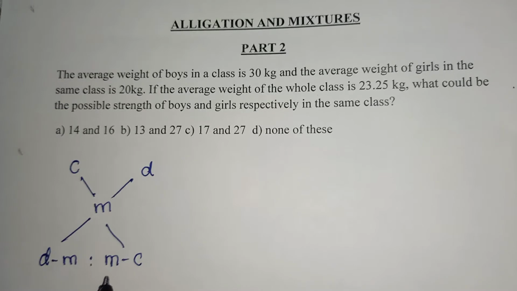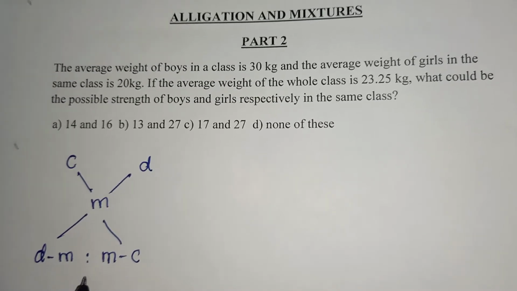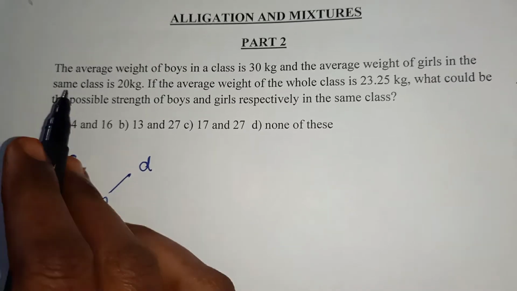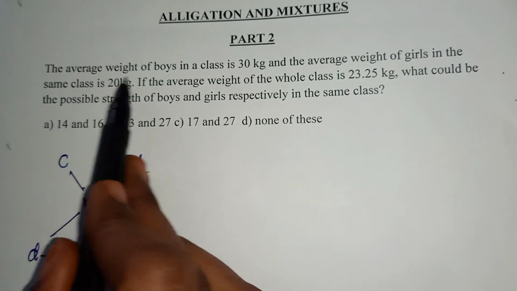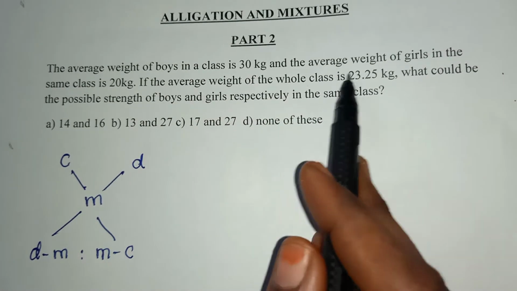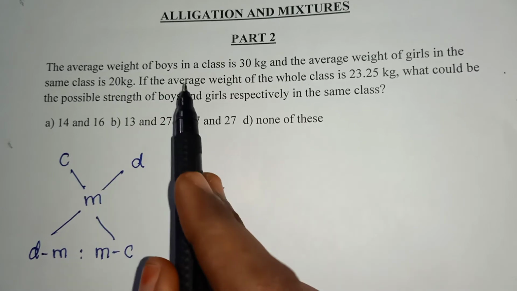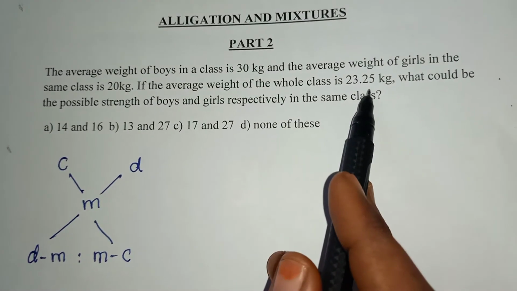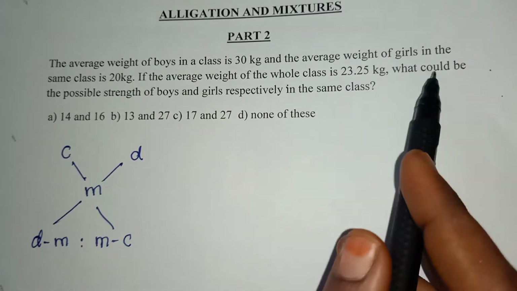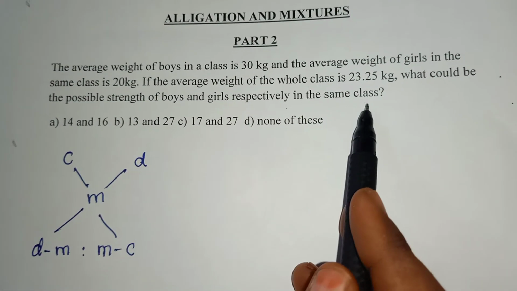In this video, we are going to solve some more different types of problems by applying the same formula. Let us see the first question. The average weight of boys in a class is 30 kg and the average weight of girls in the same class is 20 kg. The average weight of the whole class is 23.25 kg. What could be the possible strength of boys and girls respectively in the same class?